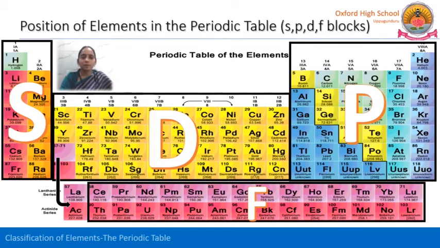You can observe this picture to get clarity. First A and 2A belong to the S block, and the complete right side from group 13 to 18 is the P block. In between the S and P blocks is the D block, and at the bottom of the periodic table is the F block.